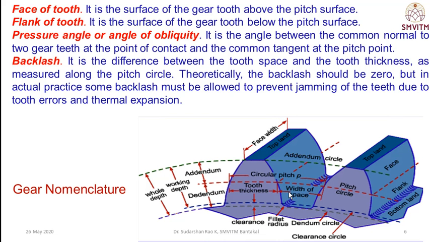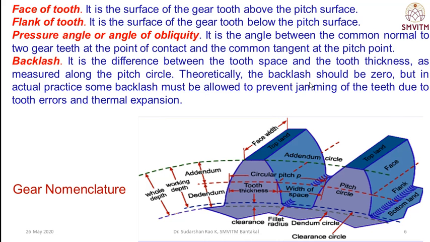Then the pressure angle, or angle of obliquity. It is the angle between the common normal to the two gear teeth at the point of contact and the common tangent at the pitch point. The angle between the common normal and the common tangent is phi.